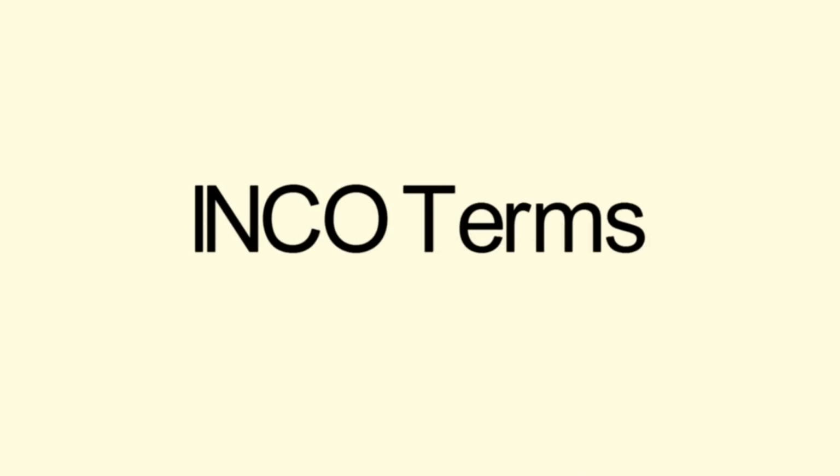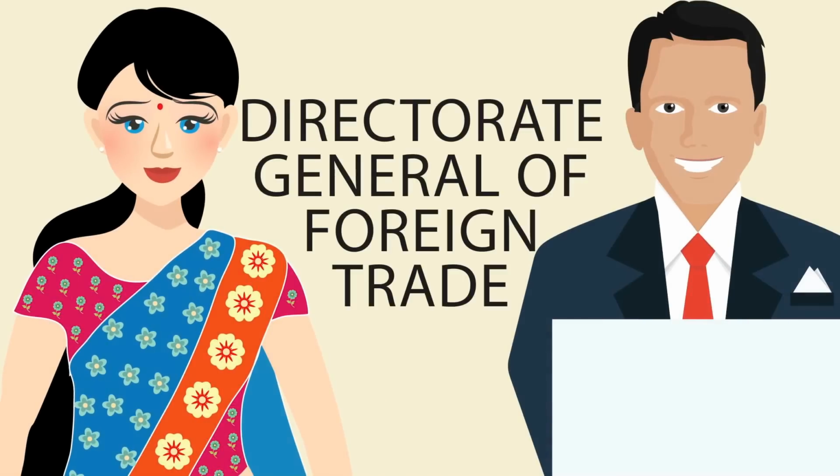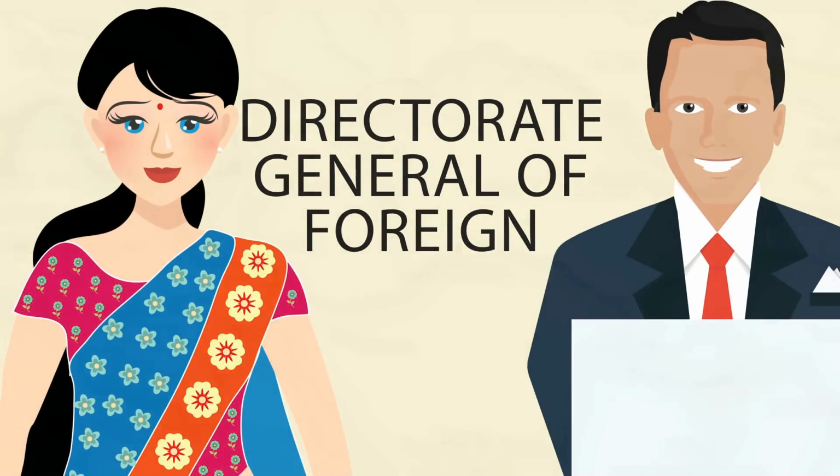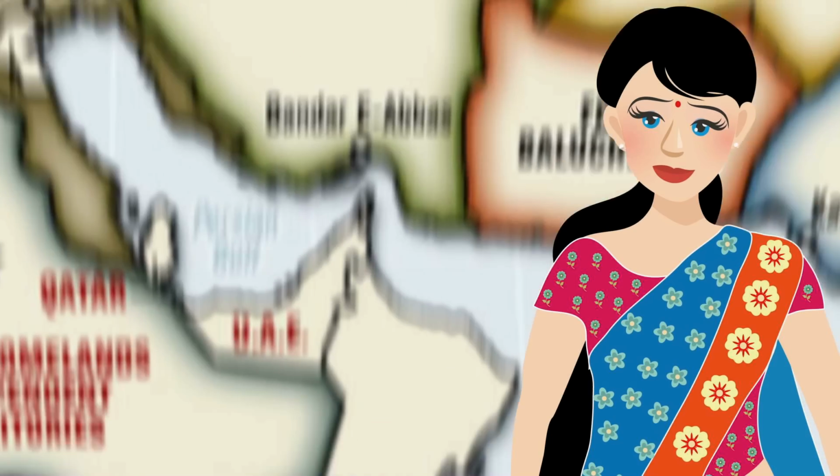INCO terms. We have with us again the new exporter Niku, whom DGFT is trying to assist in establishing her trade. Niku is now stuck with a problem. Niku has found a buyer for her goods in the Middle East.